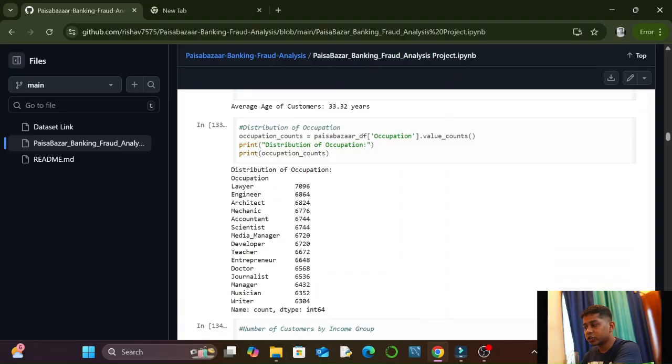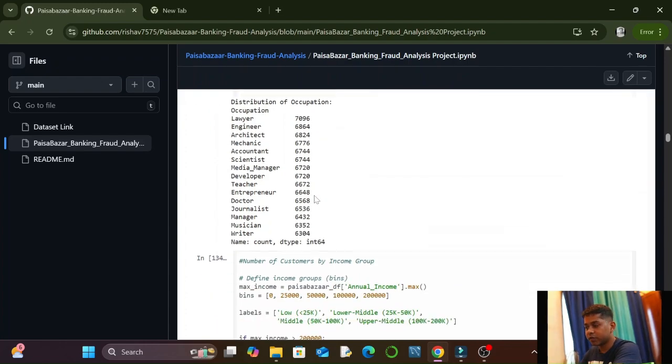Then after that, distribution of occupation. I have grouped by occupation, and then I have presented the count of customers in every occupation. So you can see we have got this chart: lawyers is 7,096 customers. Engineers, customers who are engineers is 6,864. Likewise, we have got everything.